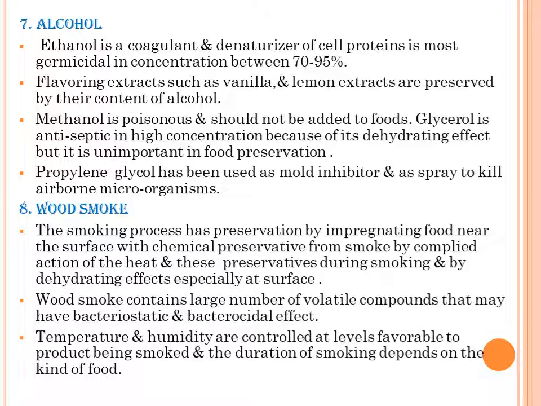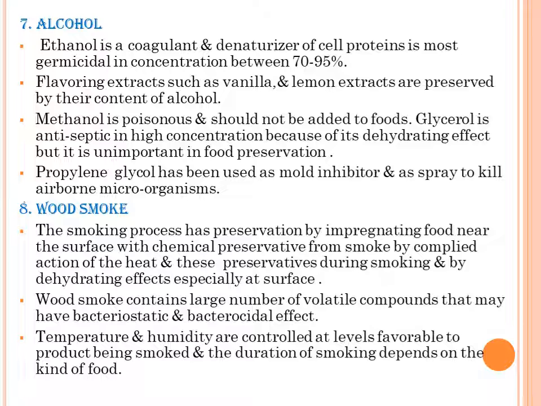Next is wood smoke. The smoking process is a preservation method by impregnating, that is, soaking or saturating the food near the surface with the chemical preservatives from the smoke by the combined action of heat. These preservatives act during smoking and drying, especially at the surfaces.